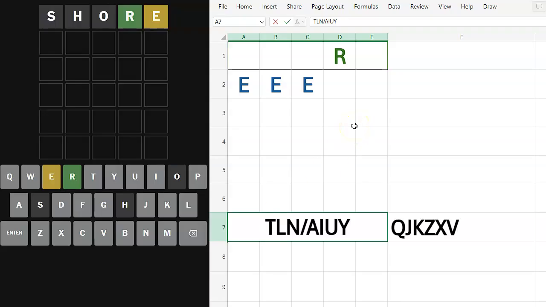So what is the E going to be? It could be an EE. It could be an EA. It could be like an EI or IE, but I hate those words, so I don't want it to be. We could have an N or a T here. Or an L? Or a D or a P?